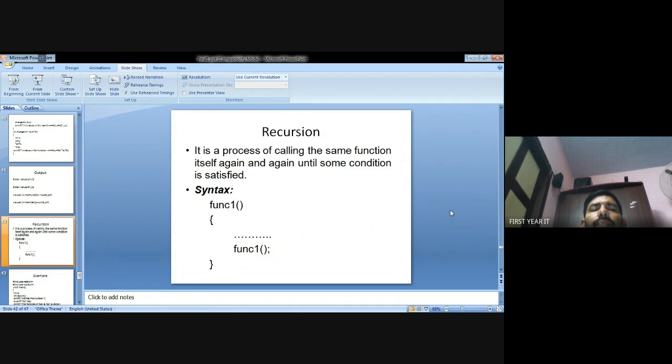Next, recursive functions. This is the main topic in functions. The recursive function means the same function is called within the function until some condition is met. That is a recursive function. Function in the function, that is called a recursive function. The function one inside the function one, that is called a recursive function.